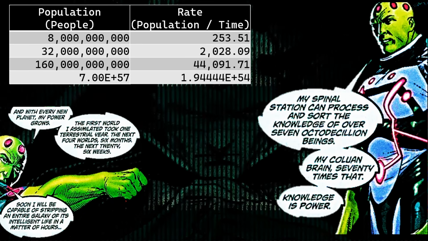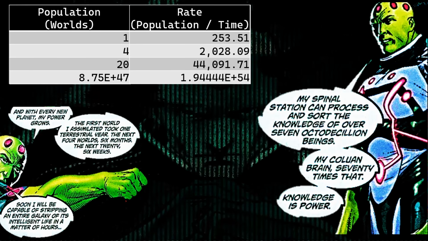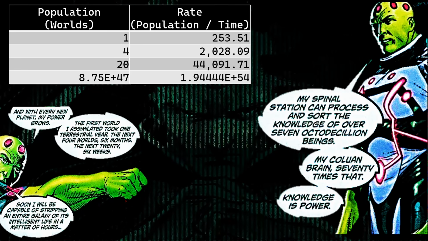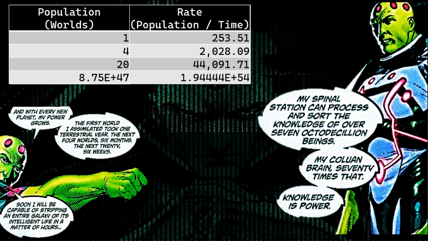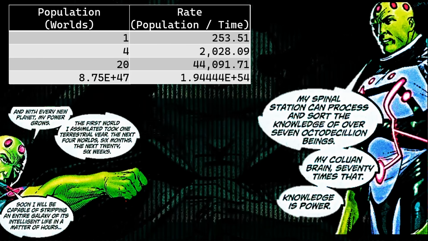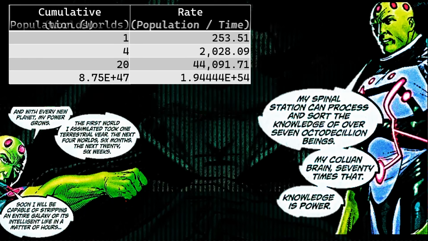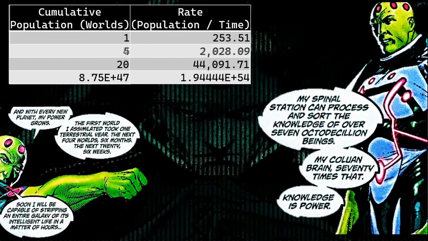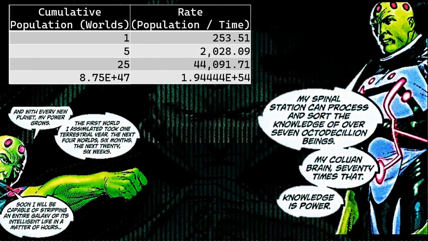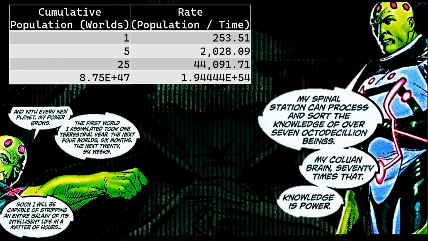However, once again, using these populations will be very hard for modelling because all the numbers are huge, so let's convert them from numbers of beings into numbers of worlds. But then once again, even though it's in number of worlds, this still isn't correct. Because when Brainiac assimilates worlds, they are cumulative, they add up each time. So at step 2, even though he's saying an extra 4 worlds, that's technically 1 plus 4 for a total of 5 worlds. And then in the next step, instead of being 20 worlds, it's actually 25 worlds. And we can do that all the way up to the 7 octodecillion beings, but converted straight into worlds, as we know that is the total. So this is our data here we need to model on.